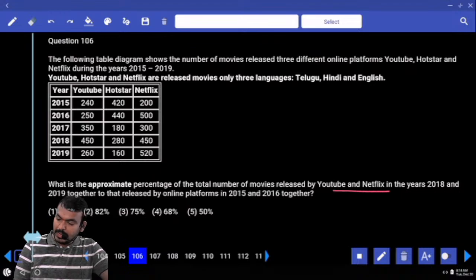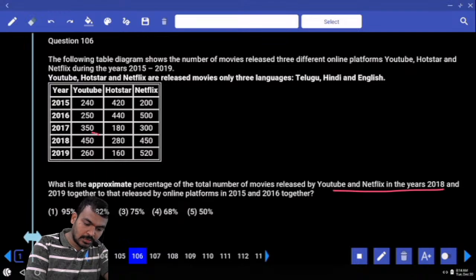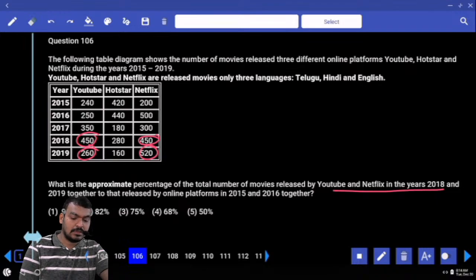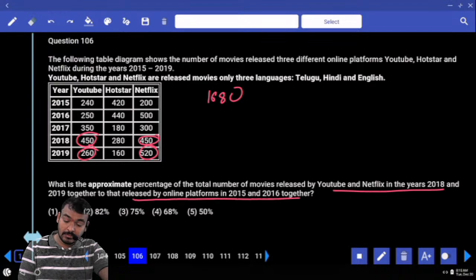YouTube and Netflix in which year? 2018. What is YouTube in 2018? 450. 2019? 260. In the same way, Netflix 450, 520. 450 plus 450 is 900, 260 plus 520 is 780, 900 plus 780 is 1680.